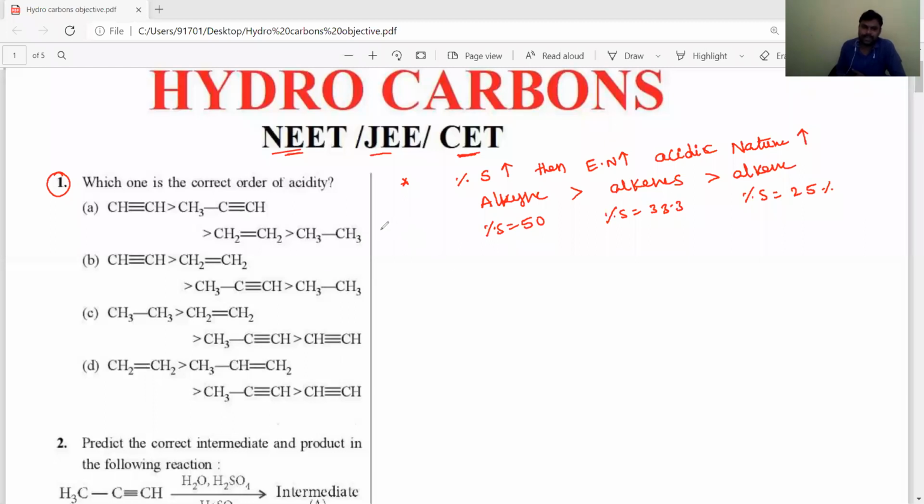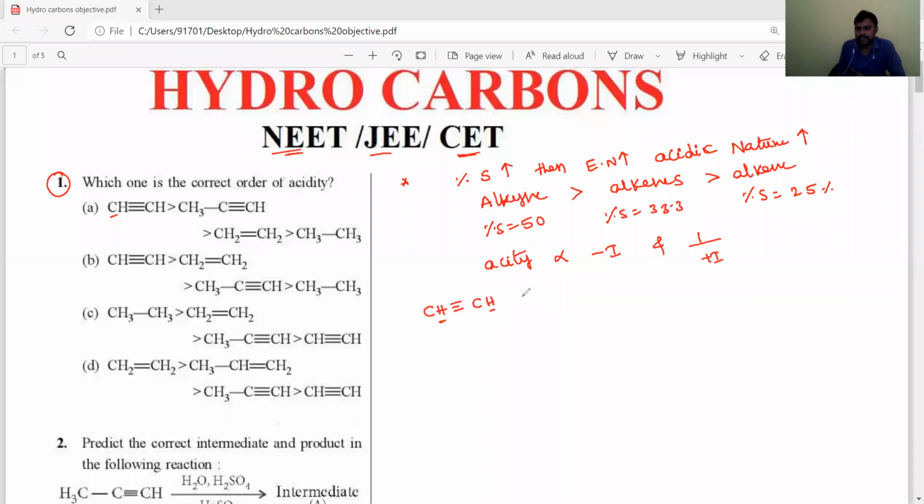Now if you observe the given alkynes, terminal alkynes and acidic nature, acidity is directly proportional to minus I groups and inversely proportional to plus I groups. That's why among the given organic compounds, acetylene, CH triple bond CH, has two acidic hydrogens.